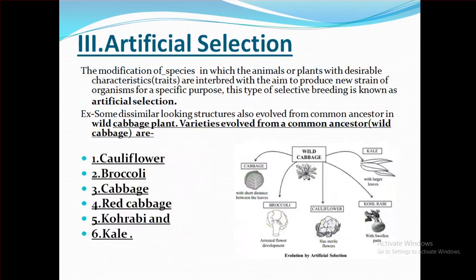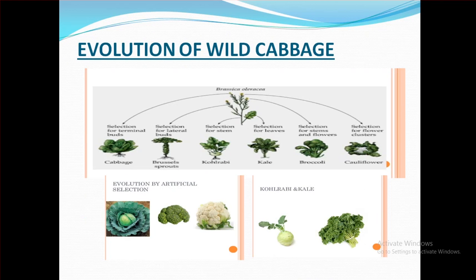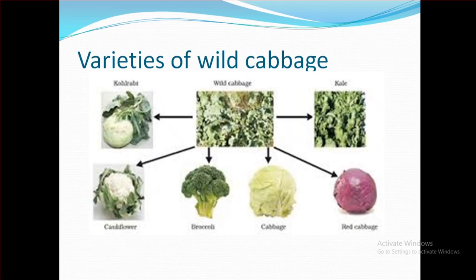The first is cabbage, whose characteristics are modified with a short distance between the leaves. The second is broccoli, which has arrested flower development. The next is cauliflower, which has sterile flowers. Then kohlrabi with swollen parts, and then kale with longer and larger leaves. We can see the different varieties of the wild cabbage separately, identify their structure, and have an idea of how selective breeding takes place. The varieties of the wild cabbage are very closely related because they have a common ancestor.